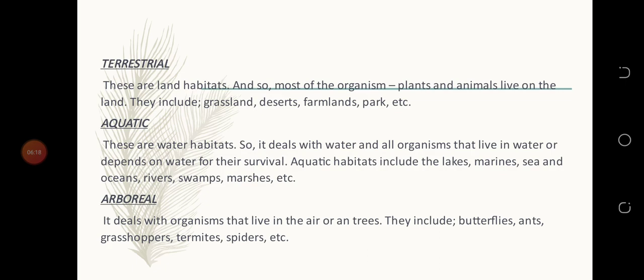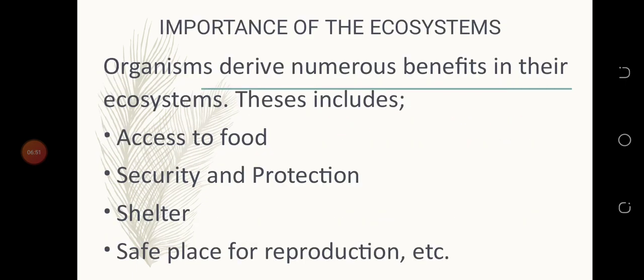Now arboreal deals with organisms that live in the air or on trees. They include butterflies, ants, grasshoppers, termites, spiders, etc. So that's the three main kinds of habitats. Now we go to importance of the ecosystem.